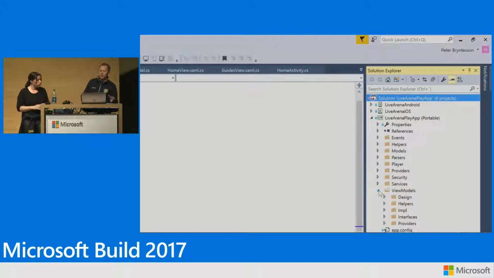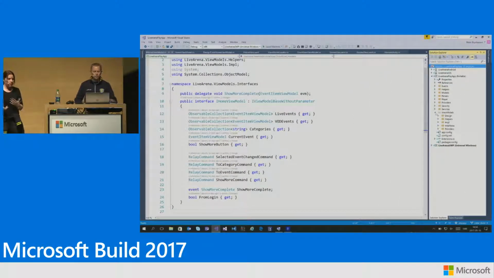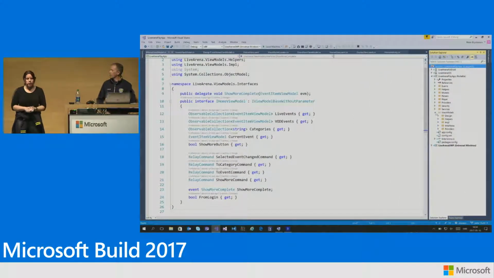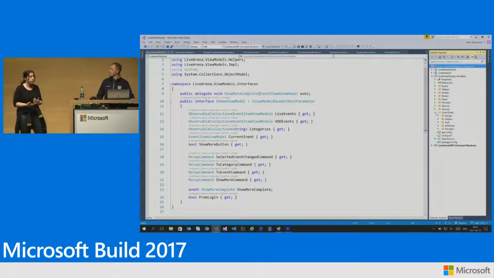Yeah, exactly. So if you look in the view model folders, we have some base classes that we rely on. And then we have the interfaces, so we have defined an interface for each and every view model based on the design sketches we did. And then we have 2 implementations of each view model, one runtime version and one design time version. I think we should mention that to make this design time version thing work, we have to use a framework. And in our case, we use an MVVM framework called MVVM Lite, both because it's light and because it supports design time data.